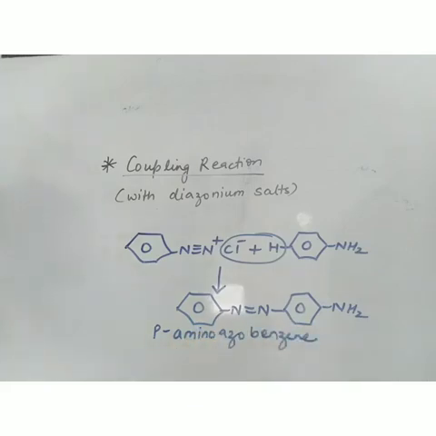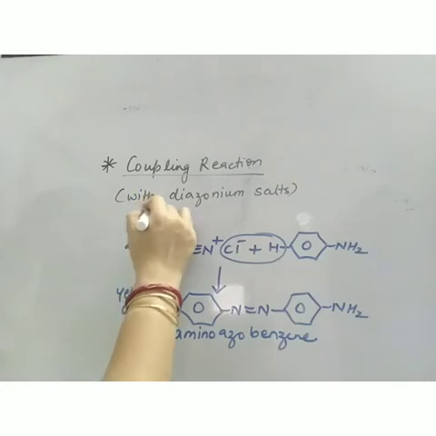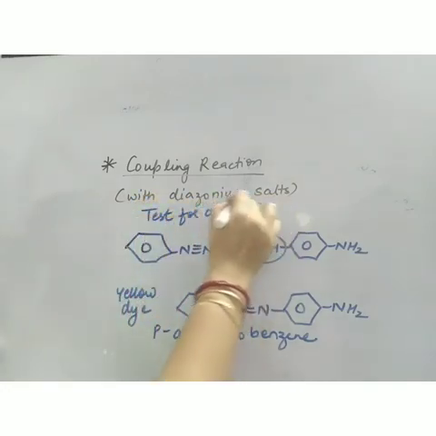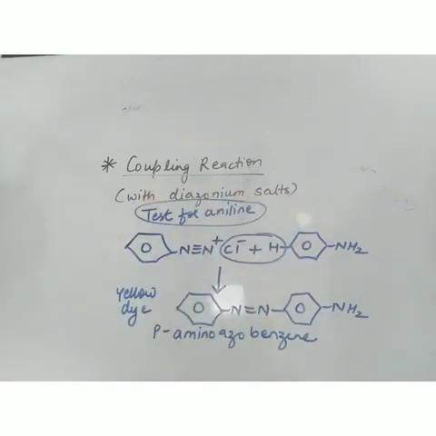Okay, it is a colored compound. It is yellow colored dye. Now this is also known as dye test. Okay, this reaction we can use as a test for aniline. So this is coupling reaction, that is with diazonium salts. So when diazonium salts are added to aniline, a yellow colored dye is formed and it can be used as a test for aniline. So with this reaction, all the chemical properties of amines are over.